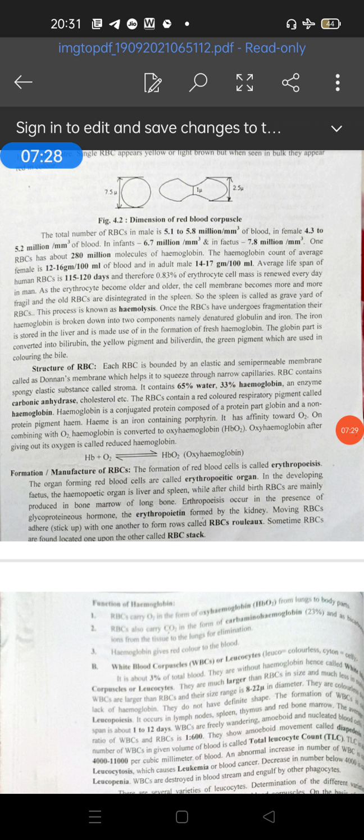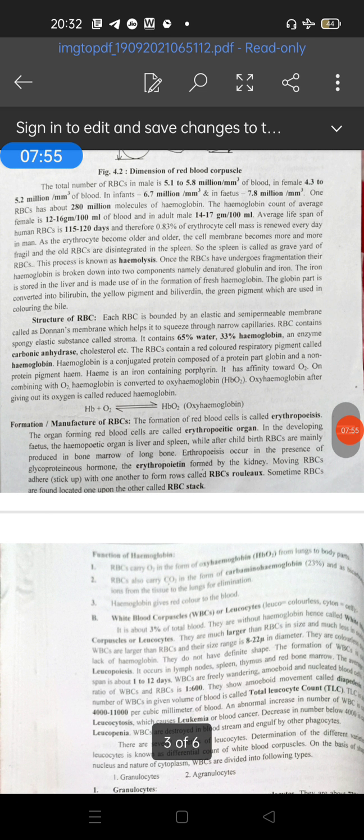Plasma constitutes about 55% and blood corpuscles about 45%, and they consist of three types: RBCs or erythrocytes, the red blood cells; WBCs or white blood corpuscles or leukocytes, which are of two types, granulocytes and agranulocytes, depending upon the granular cytoplasm and shape of the nucleus; and third, blood platelets, the thrombocytes, which play a very important role in blood clotting.